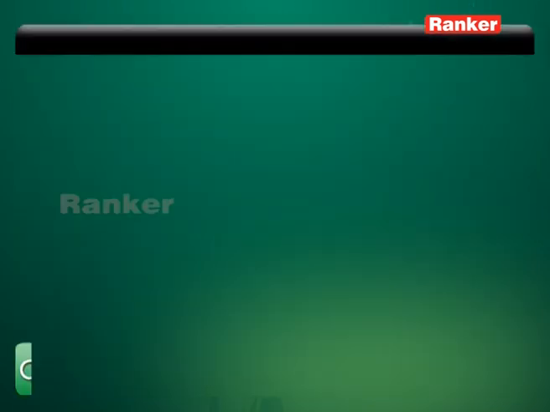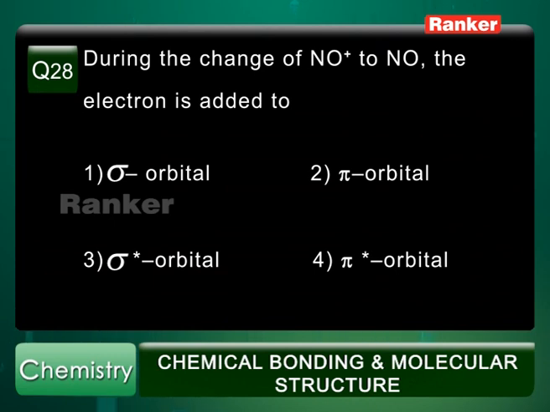Question number 28. During the change of NO plus to NO, the electron is added to option 1 sigma orbital, option 2 pi orbital, option 3 sigma star orbital, and option 4 pi star orbital, and the correct answer given is the fourth option. Let's try to find out. We are changing NO plus to NO.